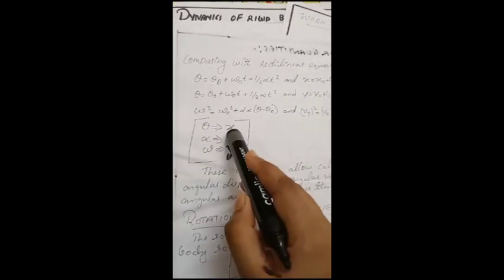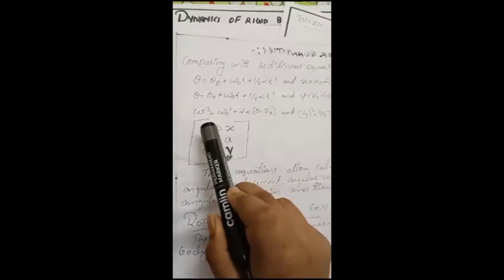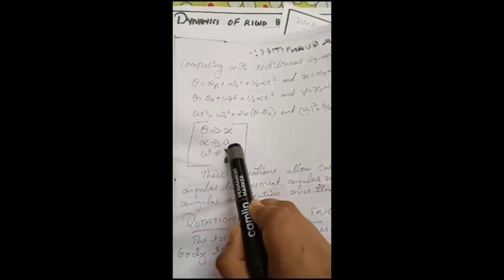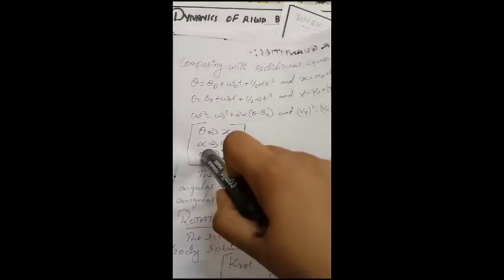In this equation, our displacement changed to angular displacement, acceleration changed to angular acceleration, velocity turned to omega or angular velocity. Take a look at these two equations.